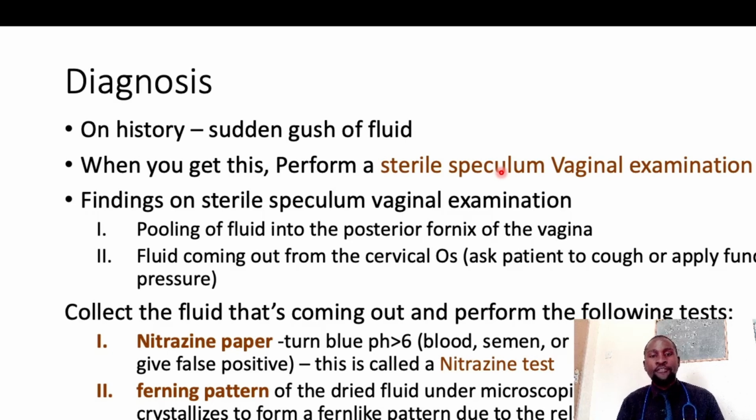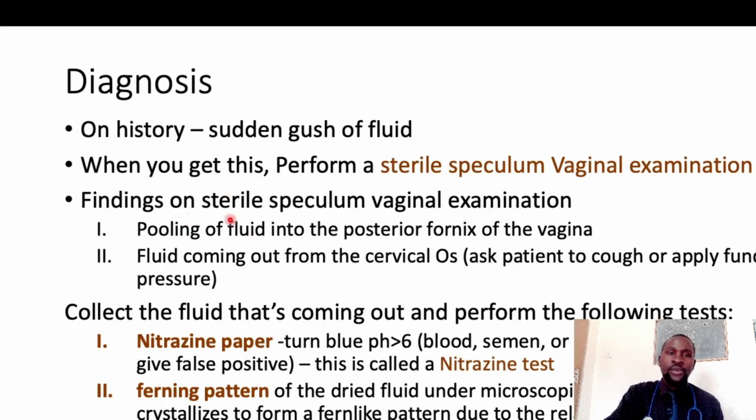So do not perform a VE when a woman comes in with a sudden gush of fluid and draining of amniotic fluid. When you get this history, you perform a sterile speculum examination, under sterile conditions. This is where you get the Cusco speculum, which is sterile. You push it into the vagina, you swab the vagina, you push it in, and then you open. It gives you a clear view of the cervix and the vagina.